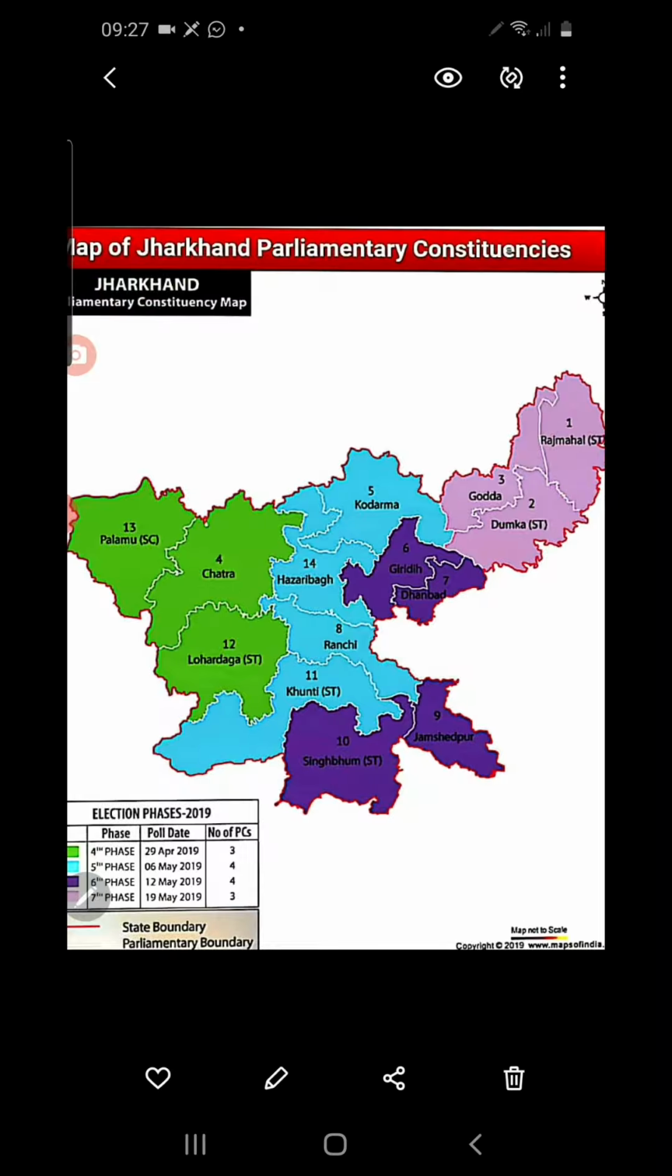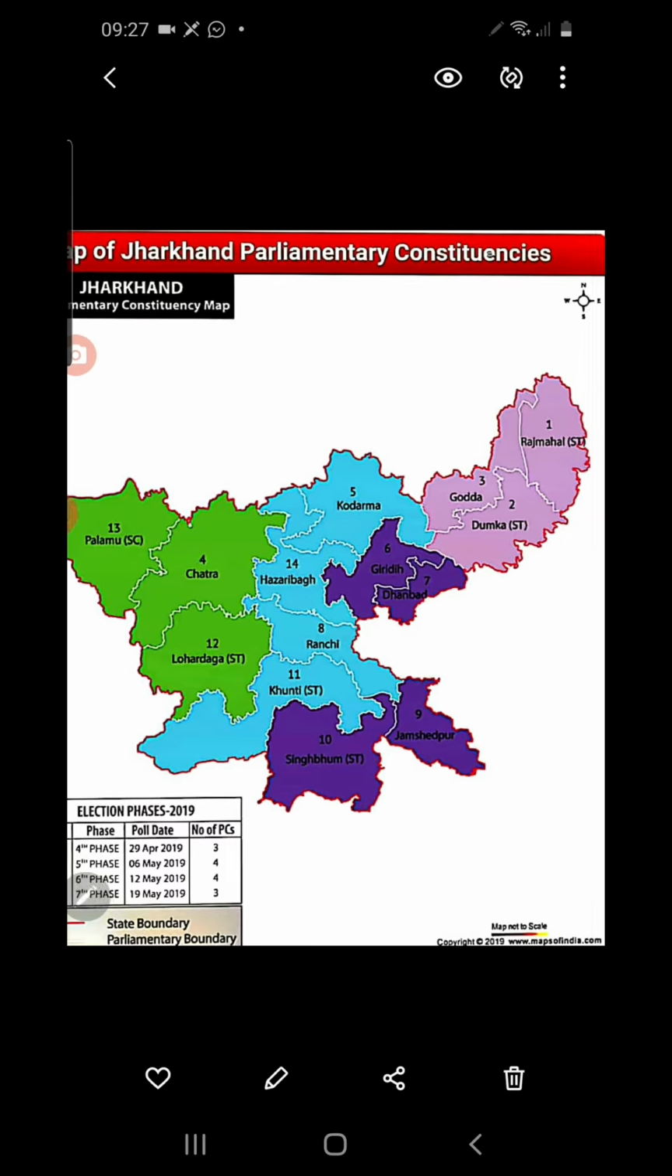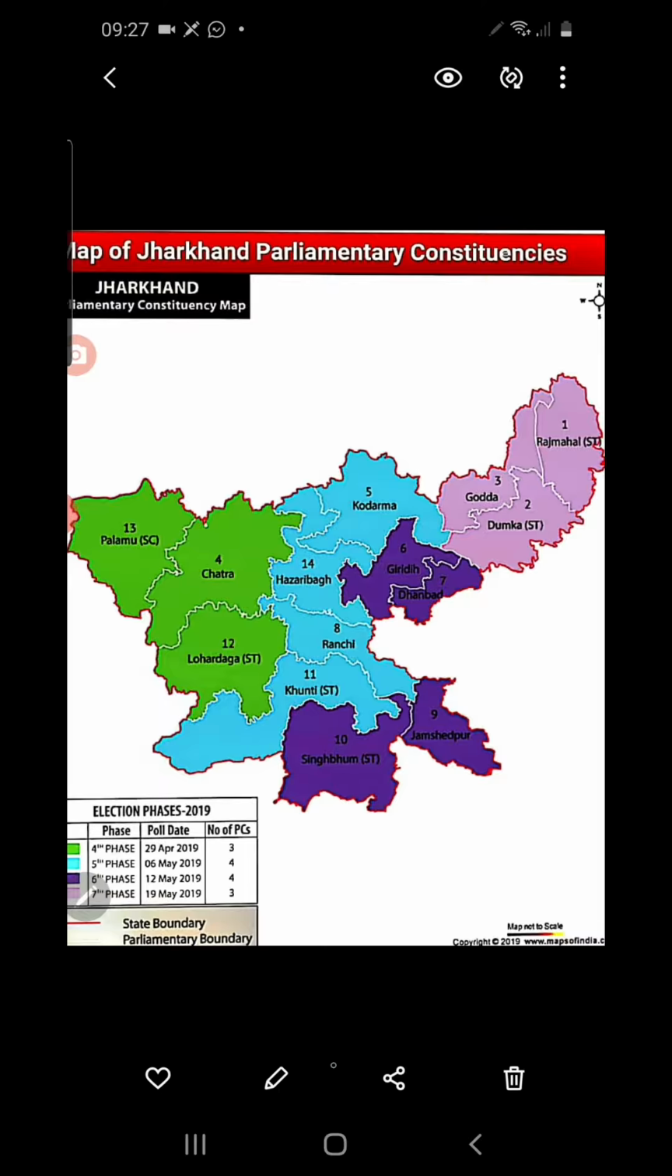So in Jharkhand, you know who formed the government? Hemant Soren and his council of ministers formed the government. So we call it the state legislative assembly. At the state level we can call it the parliament.